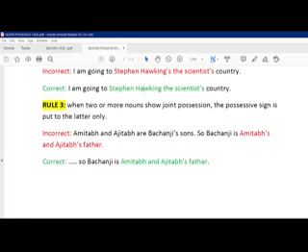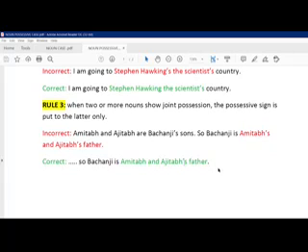Bachchanji is a joint possession for both Amitabh and Abhishek. Both of them are his sons, and both have their right over their father. That's why, in order to show it, we need to write Amitabh and Abhishek's father. We add the apostrophe only to the last one, not to both, because both have joint possession. Adding the apostrophe to only one is enough, because both have the same right over their father.